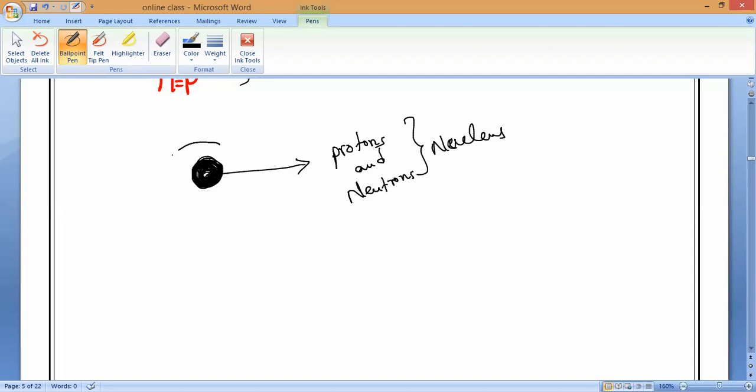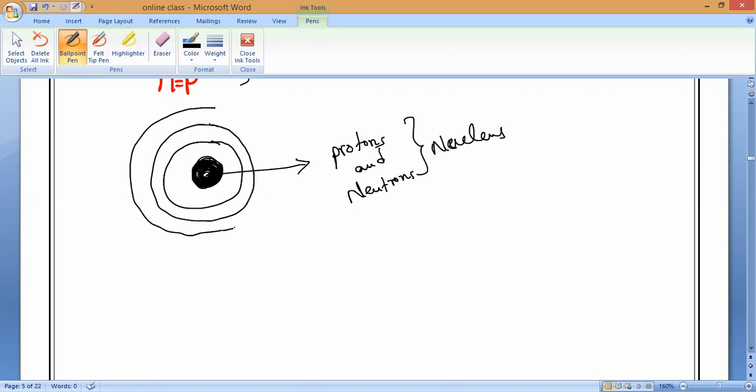Now, surrounding that, atoms are always spherical in shape, and electrons are revolving in the orbits. So this is the sodium atom, which contains, later you will study neatly, no worries.